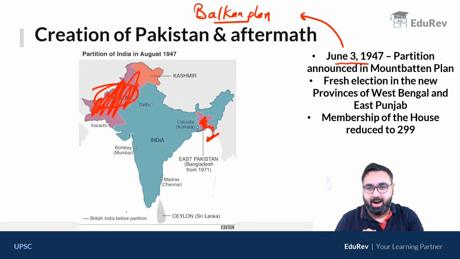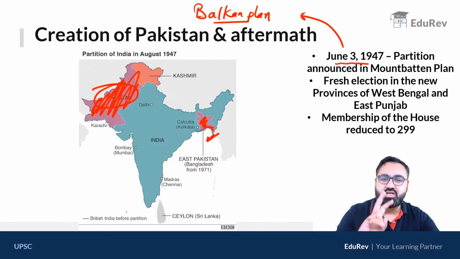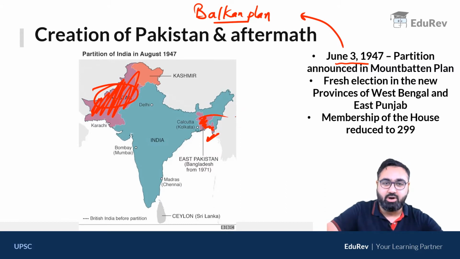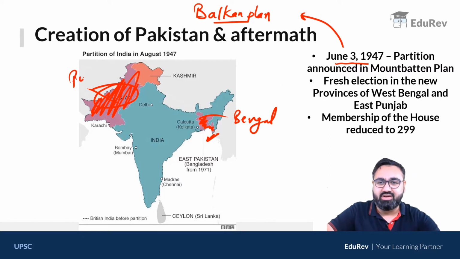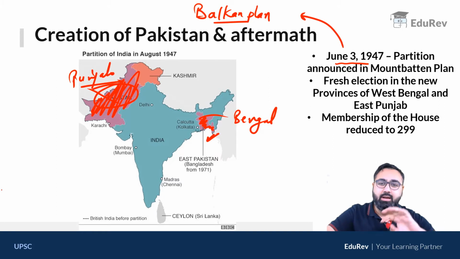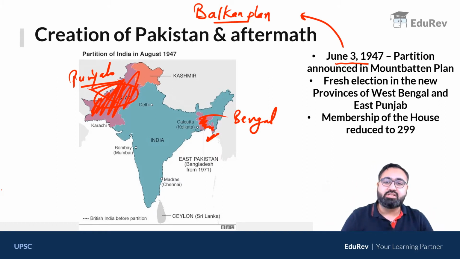After the partition happened, majorly there were two states of India that were divided. There was Bengal in the eastern side and Punjab on the western side. So India में Pakistan बनाने के लिए Bengal and Punjab were partitioned. Now after the partition, obviously Punjab and Bengal, their strength in our Constituent Assembly got reduced.